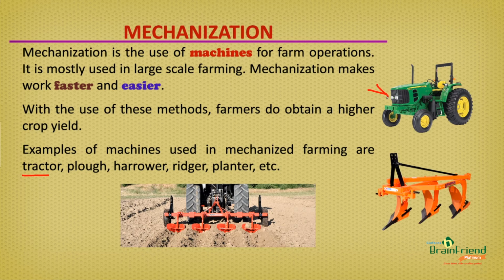This is a typical image of a tractor used in pulling farm implements. Plow. This is a typical image of a plow used to till the soil and break the soil into pieces. Harrow. It is used after plowing the soil, and this is a typical image of a harrow to break the soil particles into tiny pieces. Ridger, planter, etc.